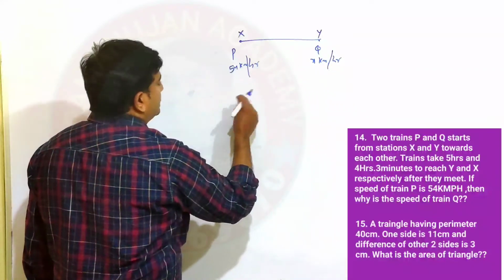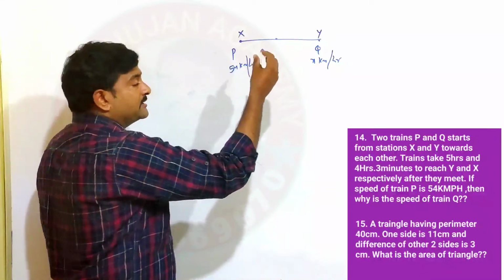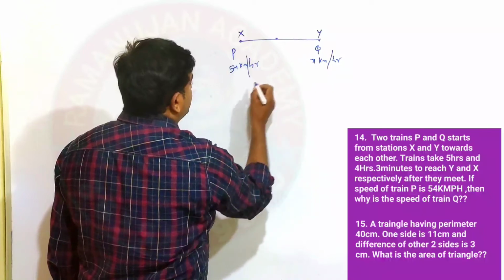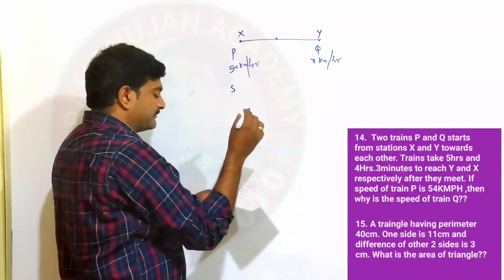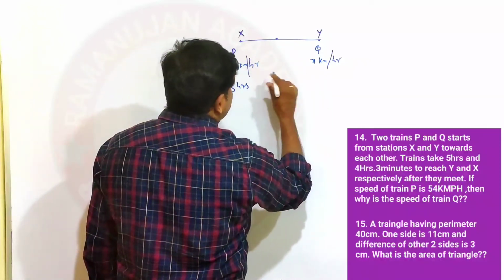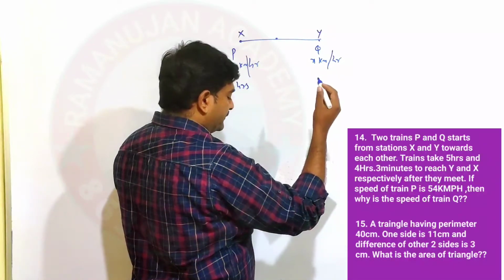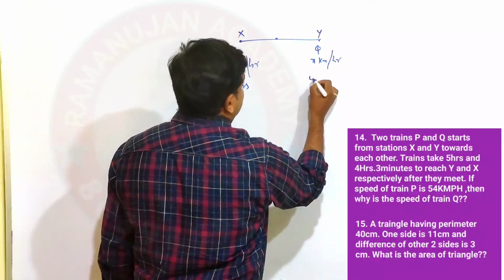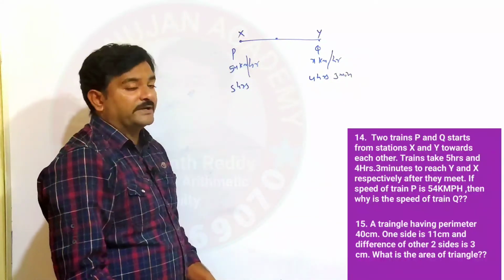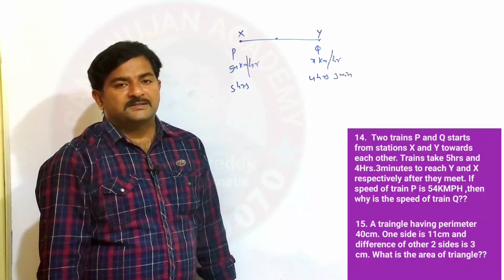Now the next one: somewhere they are meeting. It need not be the midpoint, somewhere they are meeting. After they meet, to reach Y, P takes how many hours? 5 hours. And after they meet, to reach destination X, train Q takes how much time? 4 hours 3 minutes. And he asked to find out the speed of the second train, that is the Q train. So this is a very easy question.